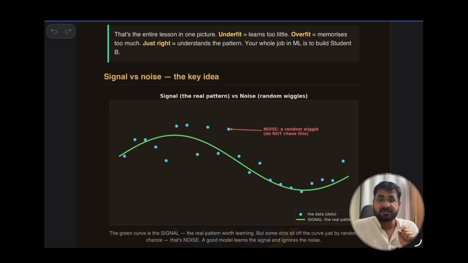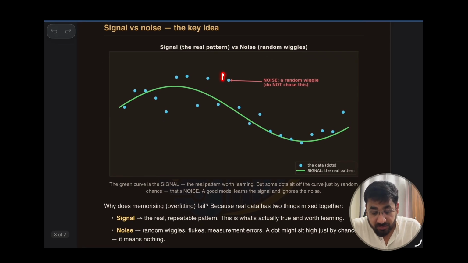Now what happens with the one who goes through overfit? They take one topic and apply whatever they have learned there, but this is not the pattern, this is not the general behavior. That's the reason overfit fails.